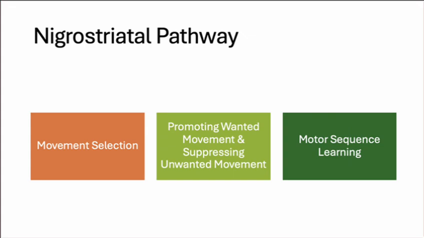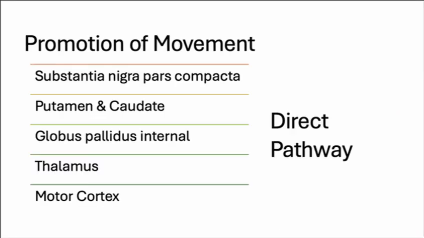and suppressing unwanted movement. So the promotion of movement is done using the direct pathway, which includes a series of excitatory dopaminergic signals and inhibitory GABA signals between the substantia nigra pars compacta, the putamen and caudate, the globus pallidus internal, the thalamus, and the motor cortex.